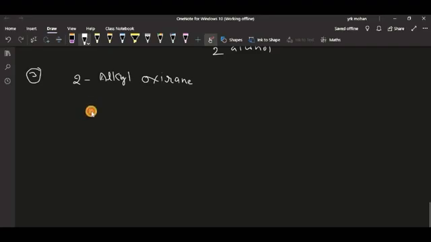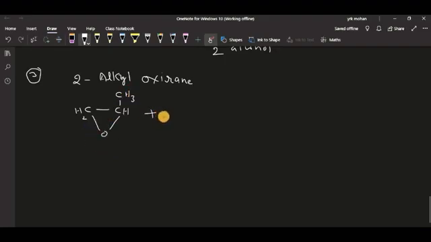Usually you take CH2 CH, but here I am taking one alkyl group also, a methyl group. To this we have one oxygen attached. So I can call it 2-alkyl oxirene, and with a particular alkyl group, we can call it 2-methyl oxirene.